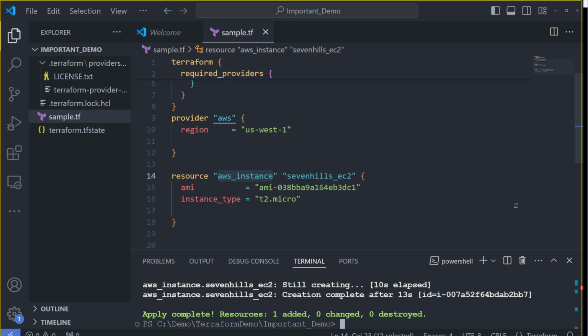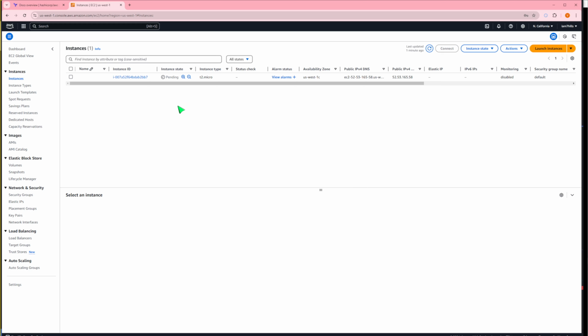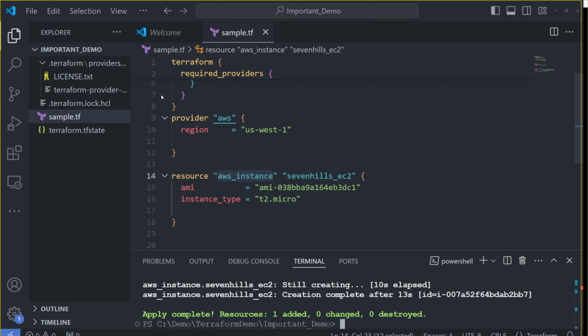Let us say the resource, the EC2 instance that you created, is not going to be in use, and you think this application is no longer needed. Then simply you can go back and run Terraform destroy.